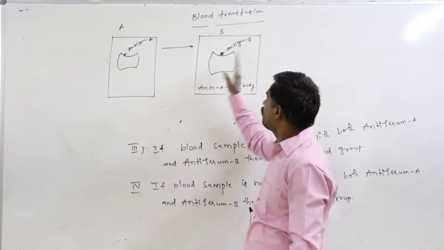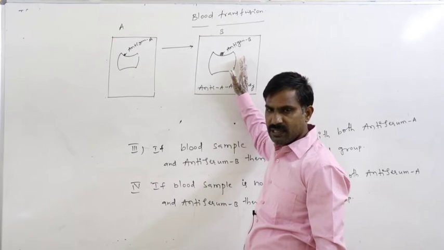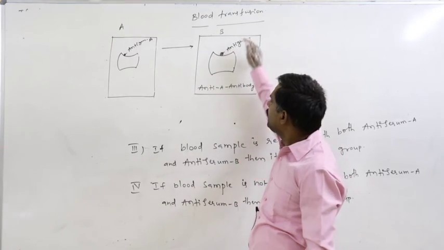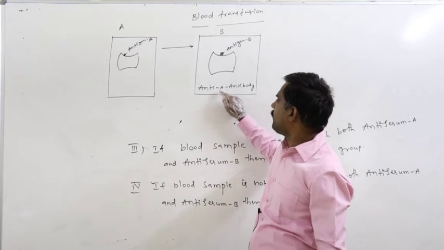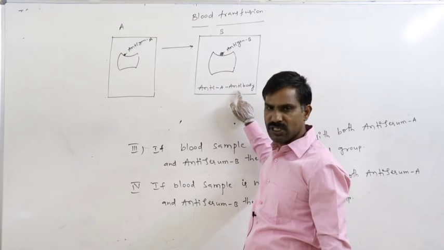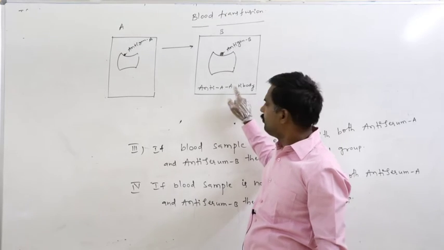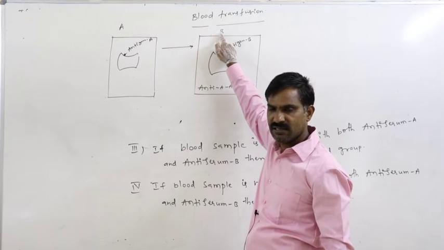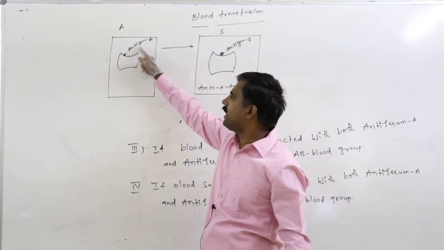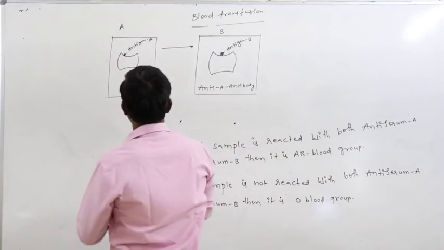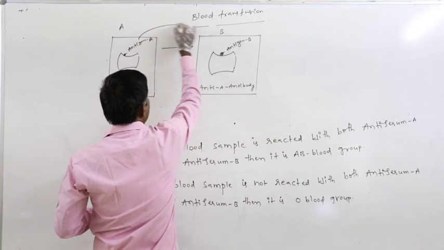In the B blood grouped person's blood plasma, what type of antibodies are present? Anti-A antibodies are present. These anti-A antibodies of the recipient react with antigen A of the donor, because whenever these RBCs